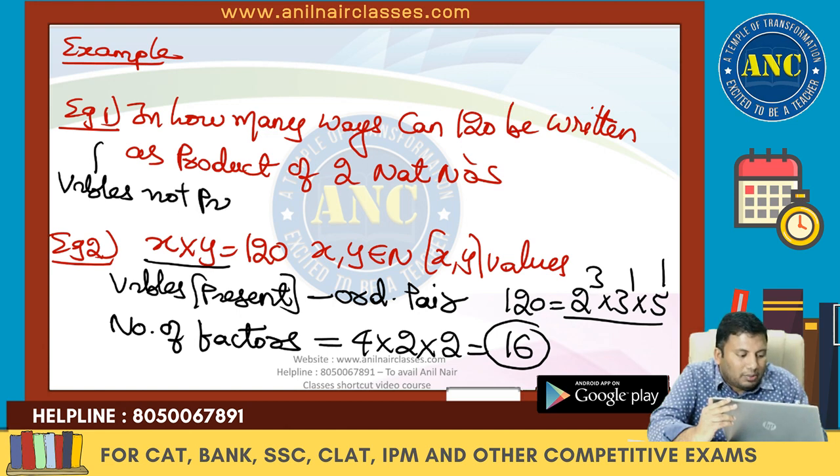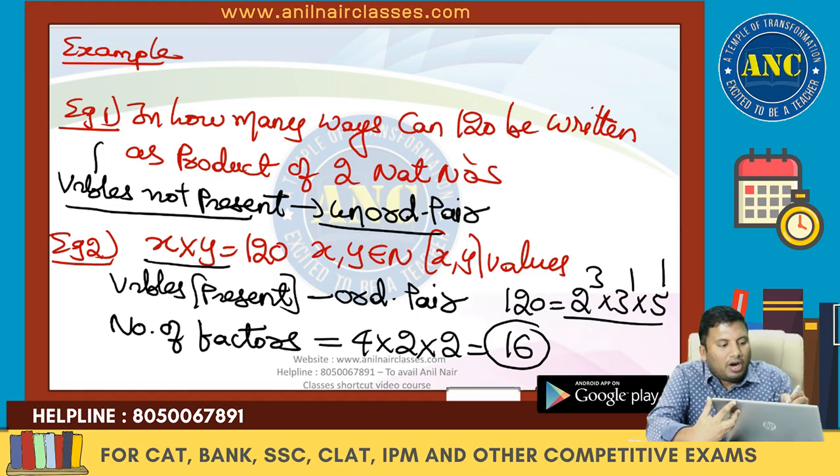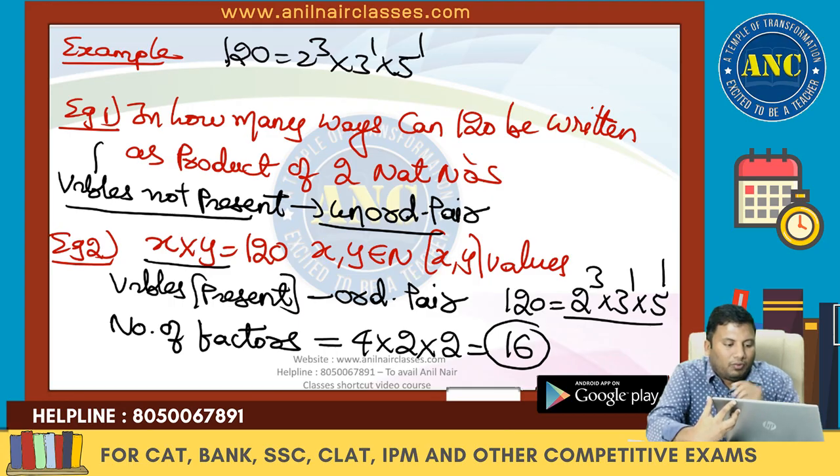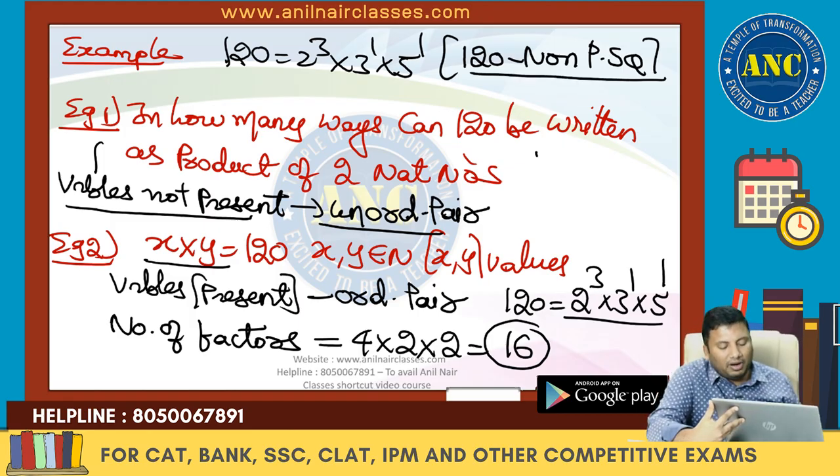Variables are not present in the question. If variables are not present in the question, then it is an unordered pair. 120 is nothing but 2 cube into 3 power 1 into 5 power 1, and the number is a non-perfect square.